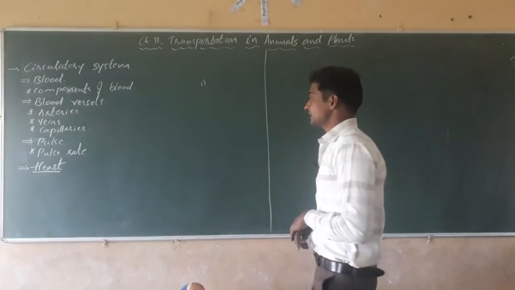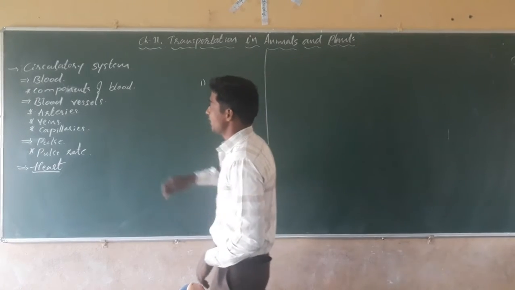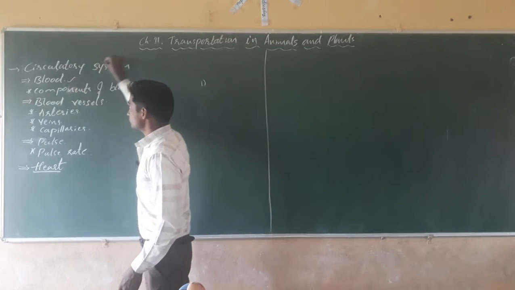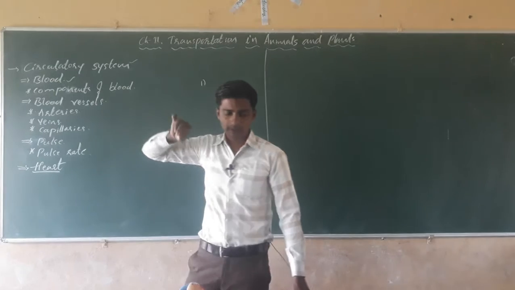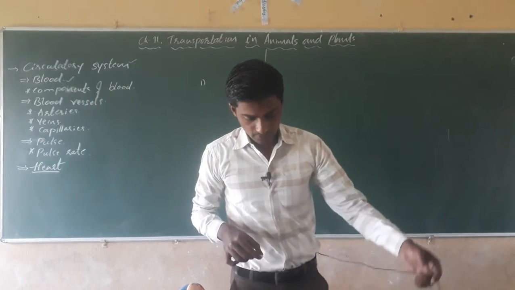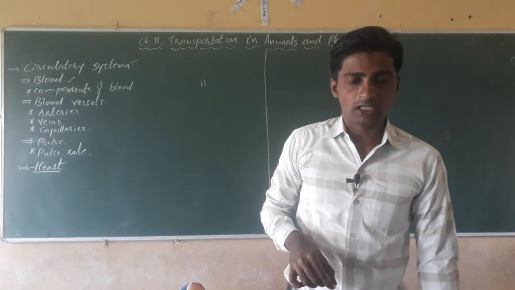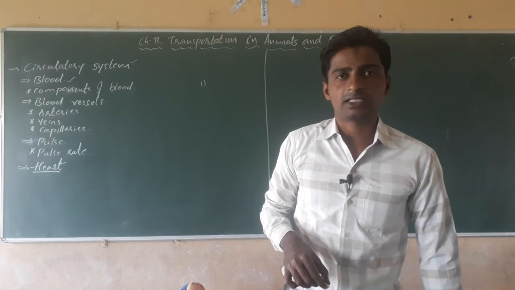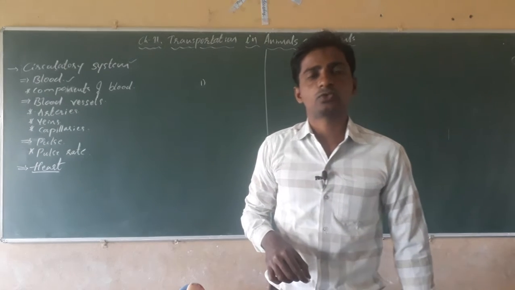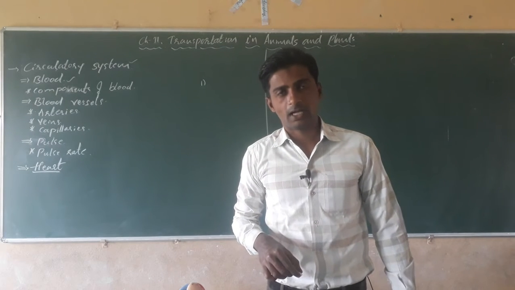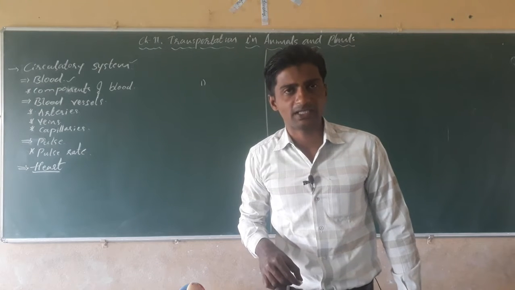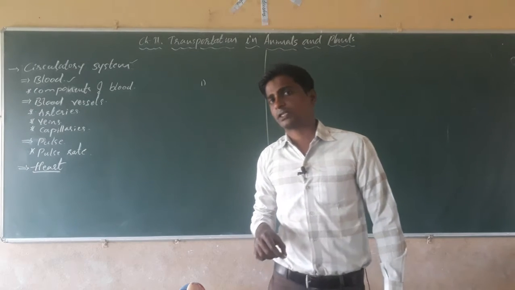First of all we have to study about the blood. A circulatory system is a system in which a liquid material like blood is transported throughout the body and brings back the waste material.